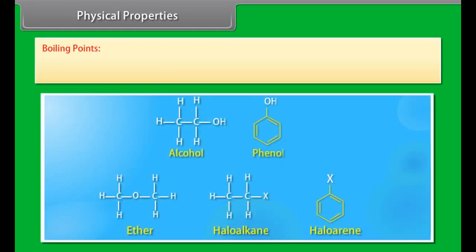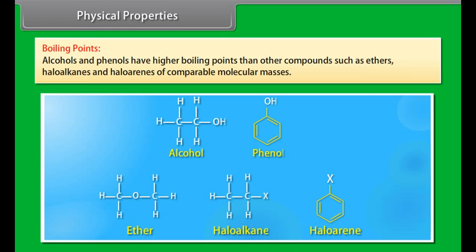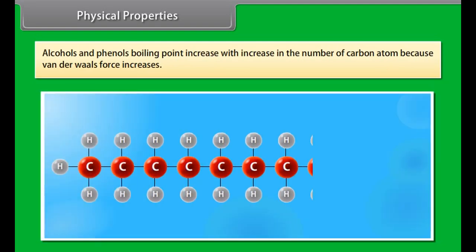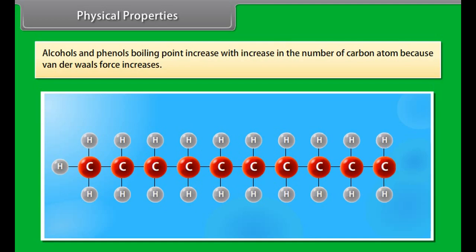Physical properties. Boiling points. Alcohols and phenols have higher boiling points than other compounds such as ethers, haloalkanes, and haloarenes of comparable molecular masses. Alcohols and phenols boiling point increases with increase in the number of carbon atoms because van der Waals force increases.